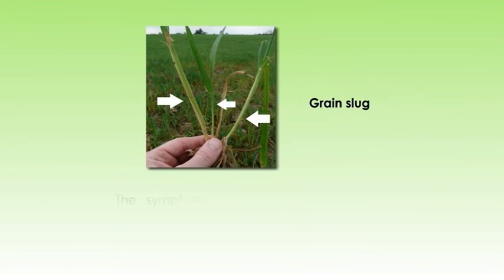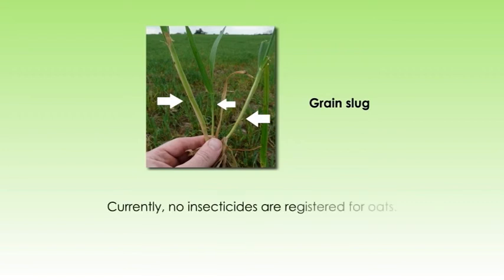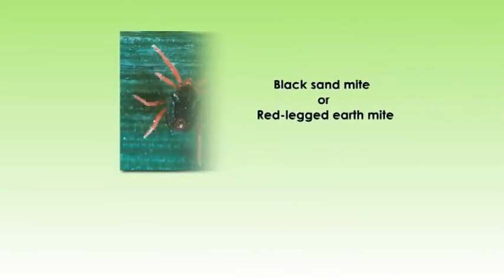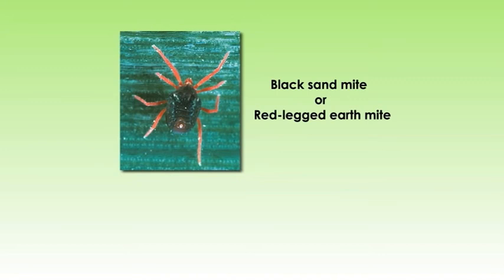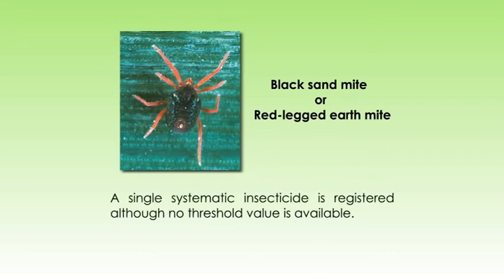Now let's see the second destructive insect, that is grain slug. The symptoms include wide longitudinal stripe development on damaged leaves. Currently, no insecticides are registered for oat to control this insect. Black sand mite or red-legged earth mite. The symptoms of attack of these insects are silvery white scars adjacent to the main vein of especially older leaves, dying off of small plants, etc. A single systemic insecticide is registered, although no threshold value is available.